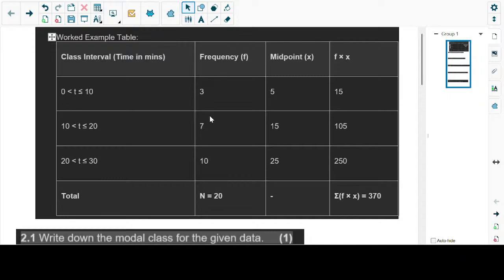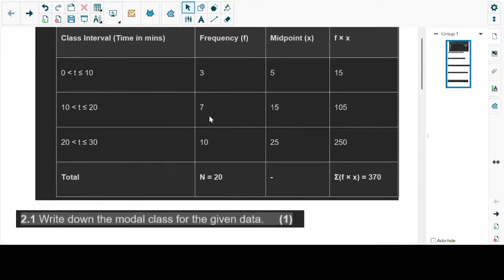But okay, the first class interval is what? The first class interval, t is greater than 0, but lesser or equal to 10. So we have 0 up until 10. So 10 is included, no? Yeah, 10 is included. And then the second one: it's greater than 10, but lesser or equal to 20.